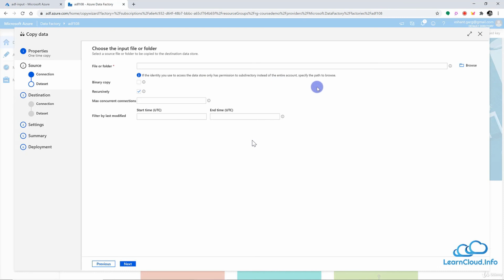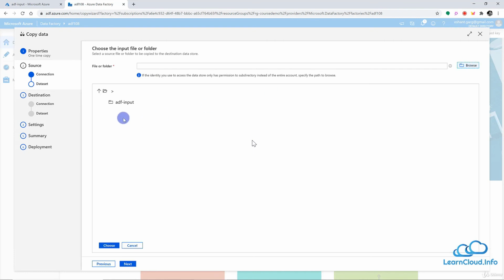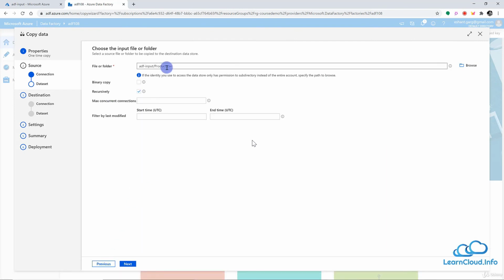And now here we need to select our source input data, so that Data Factory can figure out the structure of the data as well as the exact location of the file. So we will choose the file here. So let's click on browse, and within ADF input we are working with the product file right now. So let's click on choose here, and then we have a few more settings here. Our input file is not a binary file, it is a text file or CSV file, so it is okay to leave this unchecked.